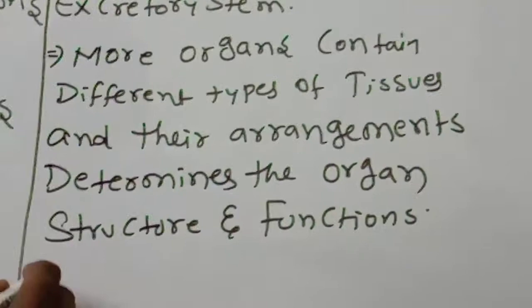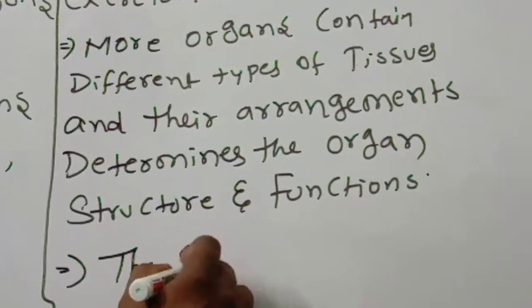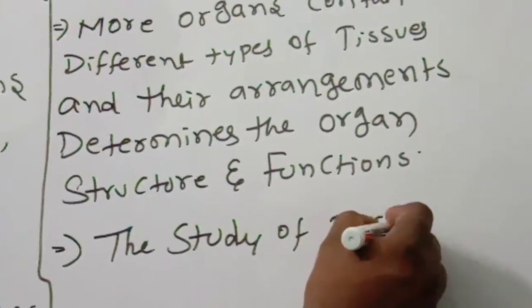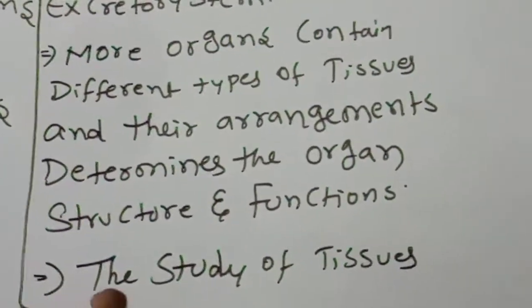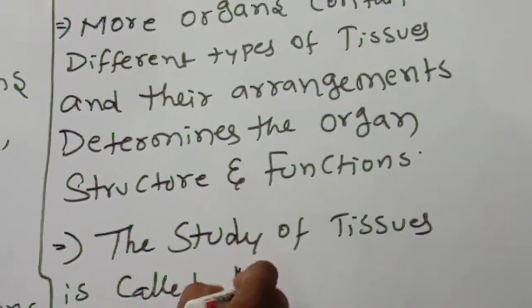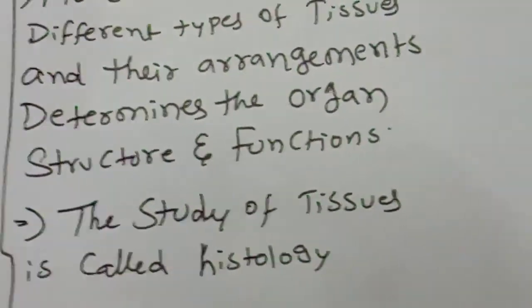So next, the study of tissues is called what? The study of tissues is called histology.